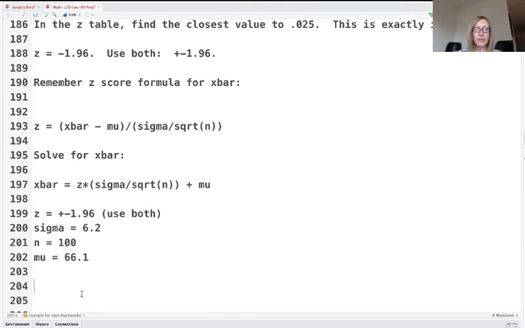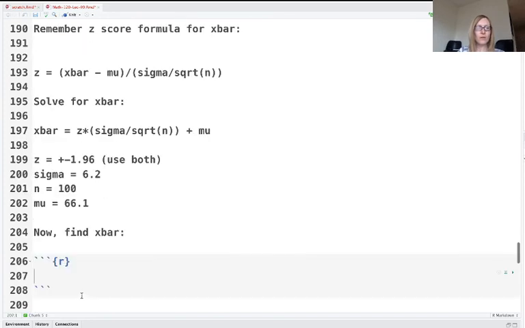So let's plug everything in. Now, find x bar. First, for the lower one, I'm going to use the negative z-score because that's going to give us the smaller one. That's negative 1.96 times sigma 6.2 divided by the square root of 100 plus my mean mu, 66.1.